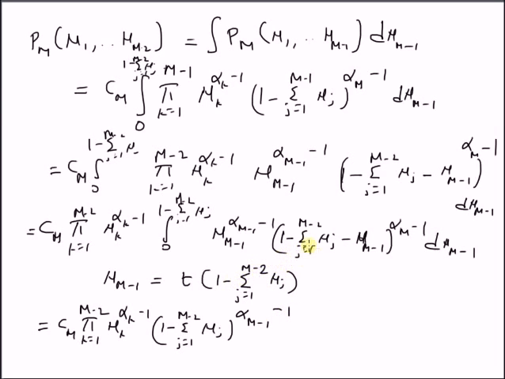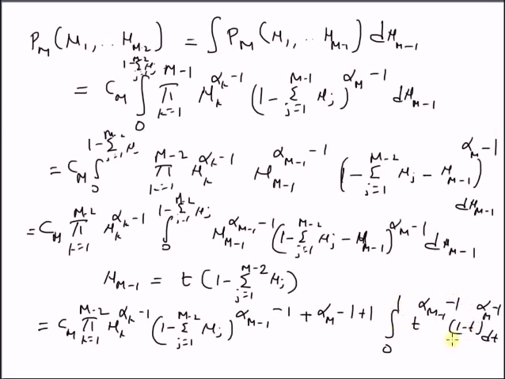One more, this difference term repeats here and also here, so we have plus alpha m minus 1, and then we have one more term here, so it becomes plus 1. And finally, the rest of the integral is 0 to 1, t power alpha m minus 1 minus 1, and then this becomes 1 minus t, that is 1 minus t power alpha m minus 1, and this becomes dt.